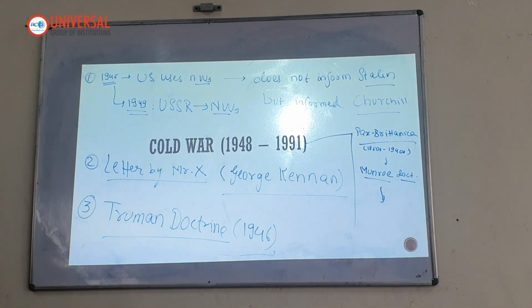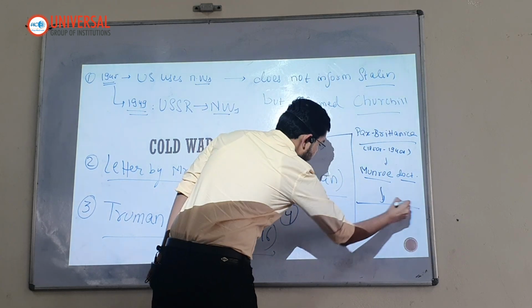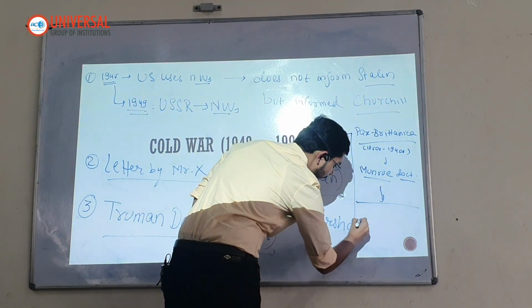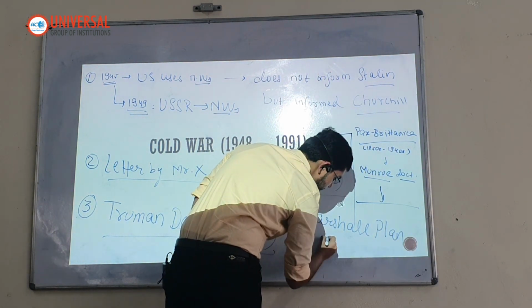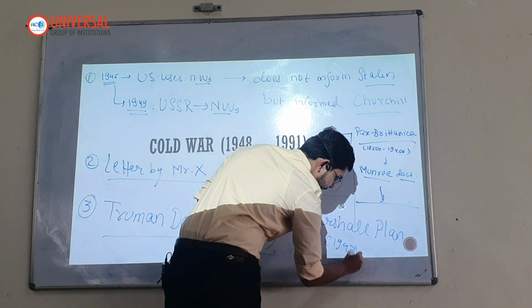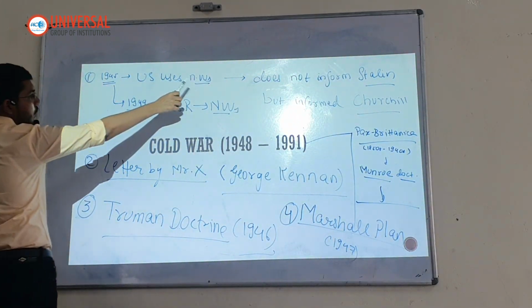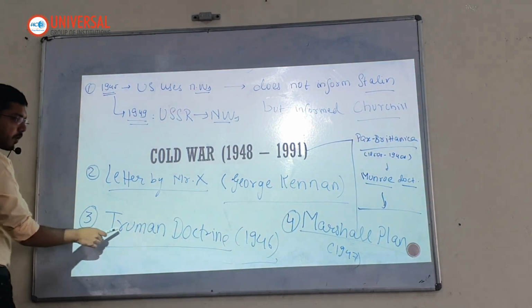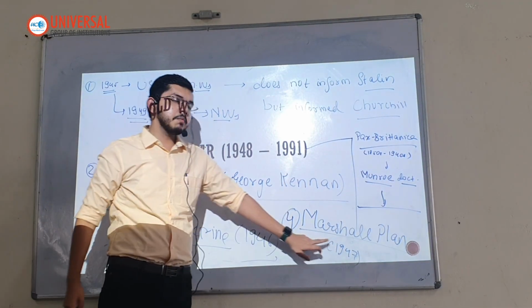Now, after Truman Doctrine came in 1947, what is called as Marshall Plan. MARSHALL Plan. 1947. So first, US used the nuclear weapons. Then it receives a letter by Mr. George Kennan. Then comes the Truman Doctrine, overturning the Monroe Doctrine. Then in 1947 comes the Marshall Plan.